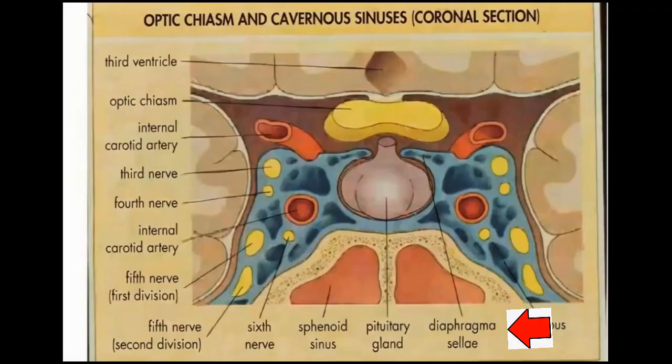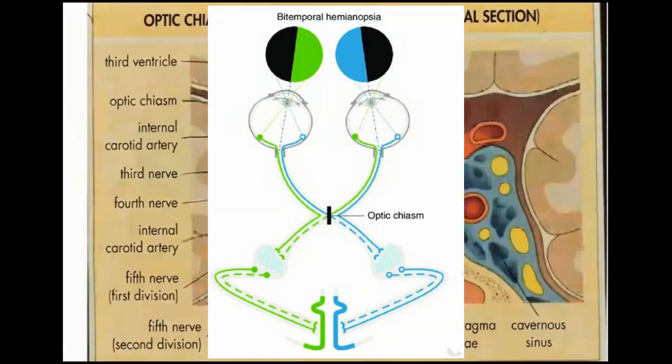The superior relation, just above the pituitary gland, lies a membrane called the diaphragma sellae, and 5 to 10 millimeters above there is the optic chiasma. This optic chiasma is where the fibers from the optic nerves partially cross. These fibers carry visual information from both eyes. The clinical significance of this is when there is suprasellar extension of a pituitary adenoma. This can lead to a problem called bitemporal hemianopia.